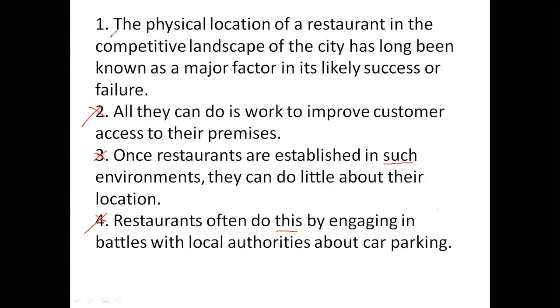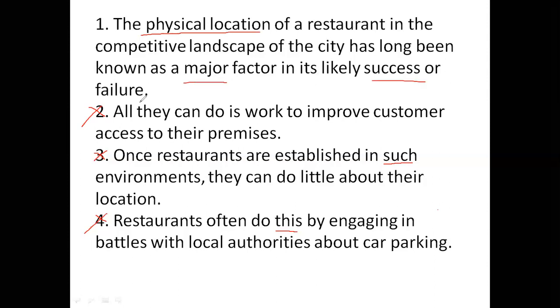So the only independent sentence in this paragraph was the physical location. The first one: the physical location of a restaurant in the competitive landscape of the city has long been known as a major factor in its likely success or failure. So here we're talking about the physical location of a restaurant and how it impacts its success or failure.